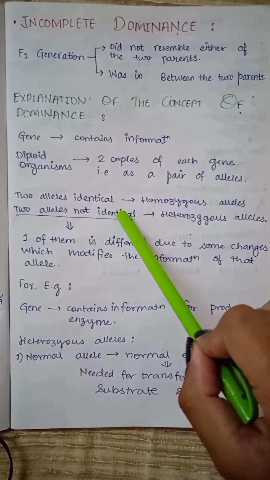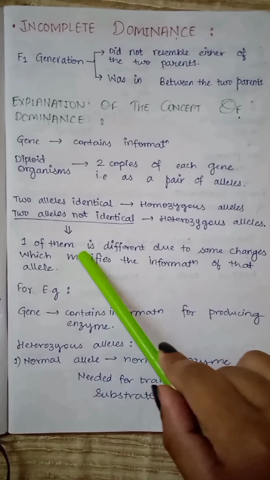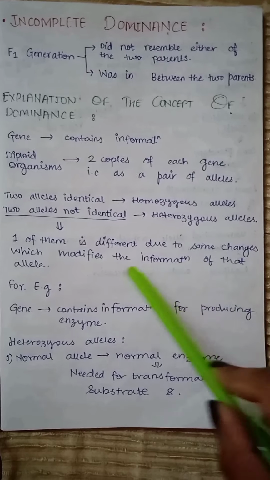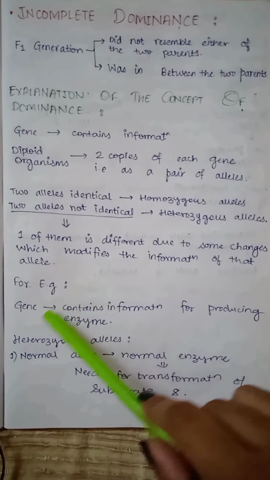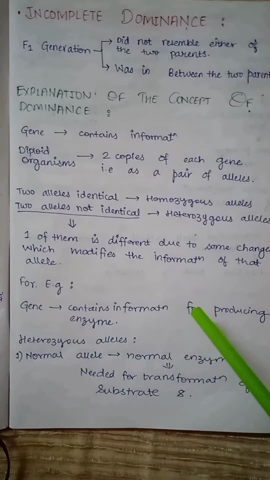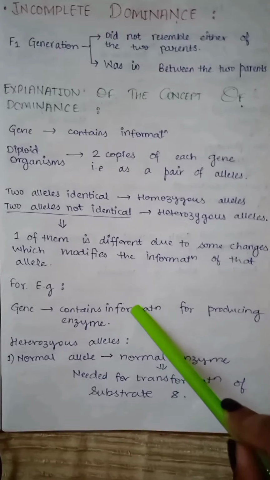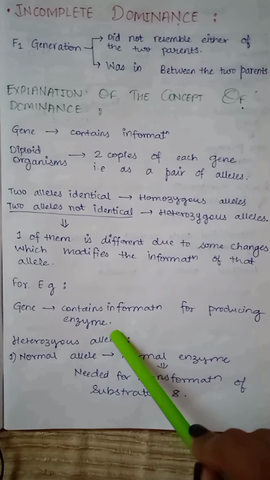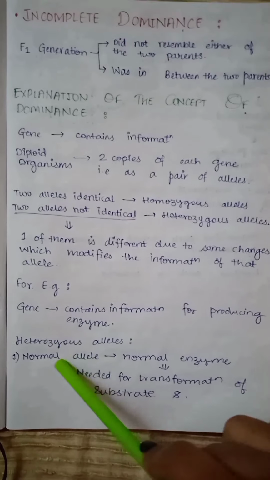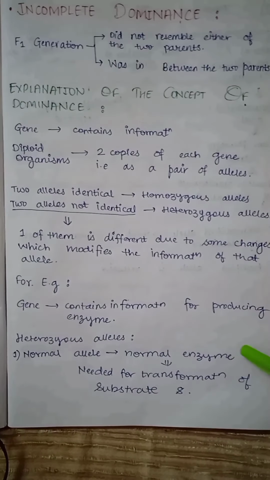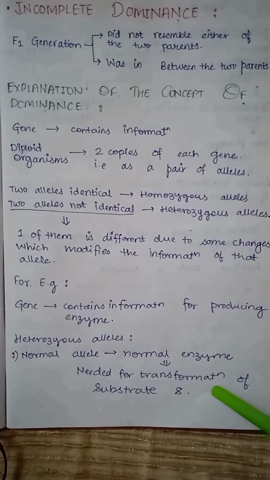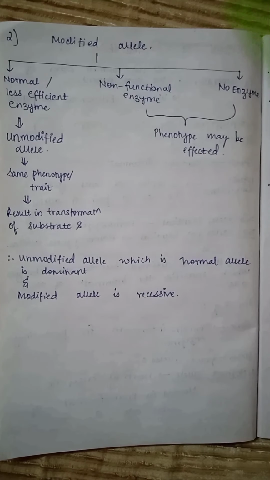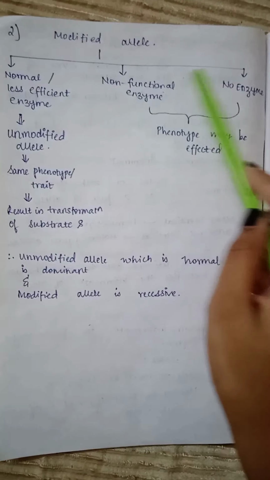In this heterozygous alleles condition, one of them is different due to some changes which modify the information of that allele. For example, there is a gene which contains information for producing an enzyme, and there are heterozygous alleles. The first one, which is the normal allele, will produce a normal enzyme which is needed for transformation of substrate S. Now the second allele, which is the modified allele, has three possibilities.